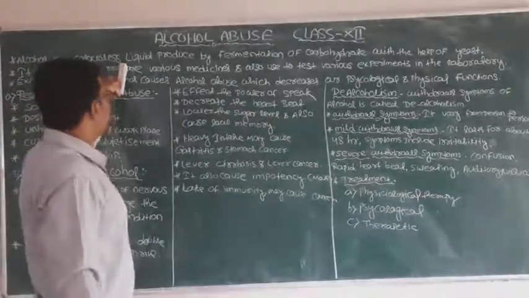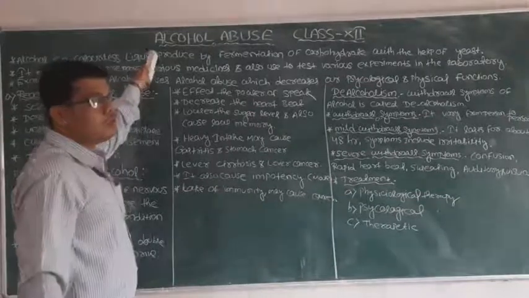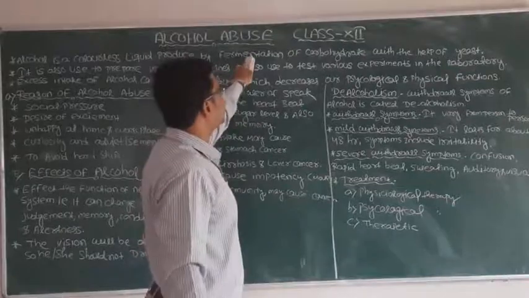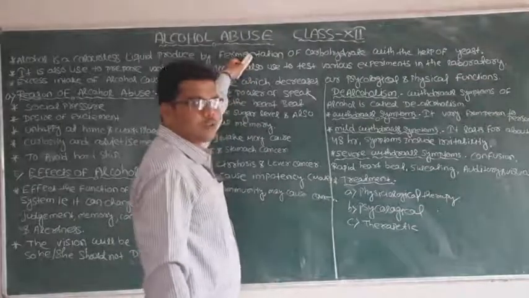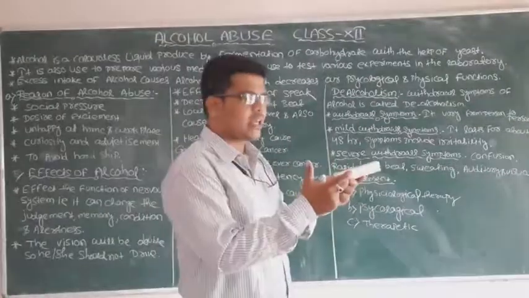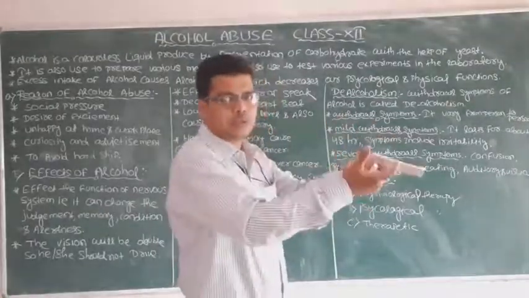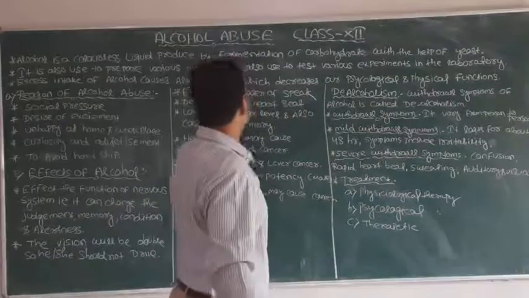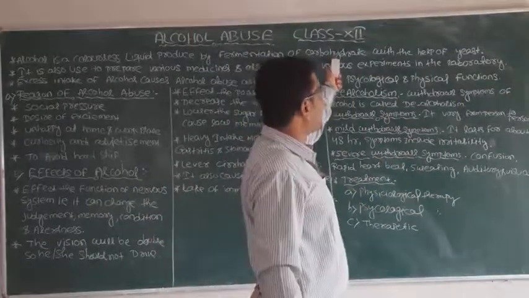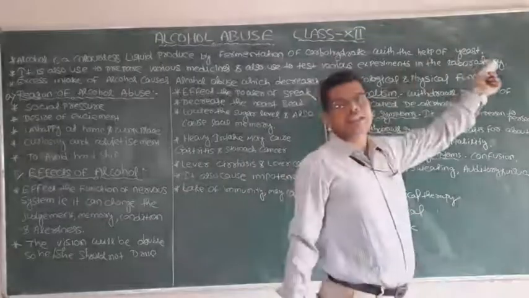Alcohol is a colorless liquid which will be produced by the process of fermentation. The process is known as the fermentation of the different types of carbohydrate with the help of yeast.